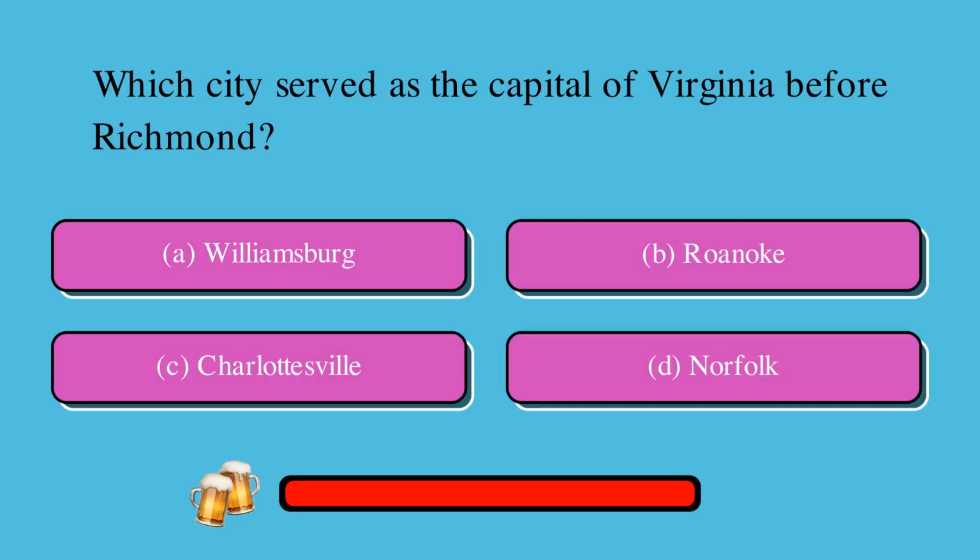Which city served as the capital of Virginia before Richmond? Is it A, Williamsburg, B, Roanoke, C, Charlottesville, or D, Norfolk? The correct answer is A, Williamsburg.